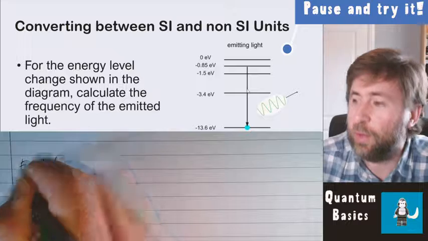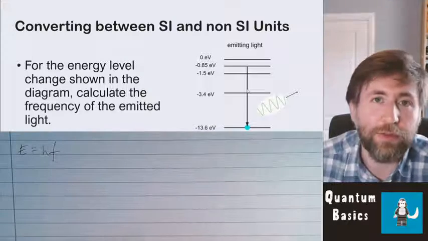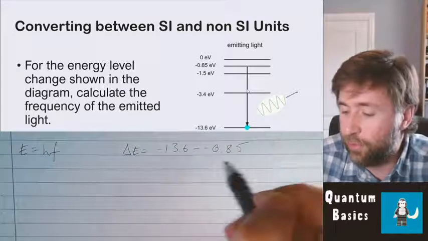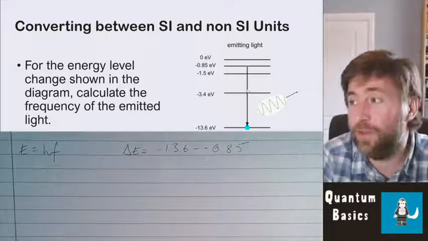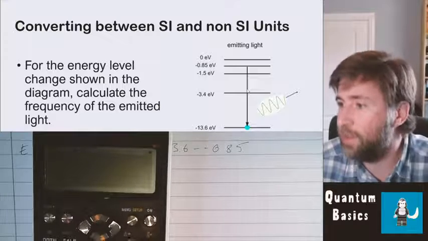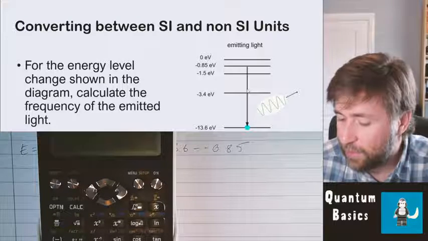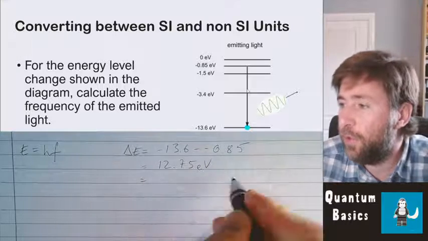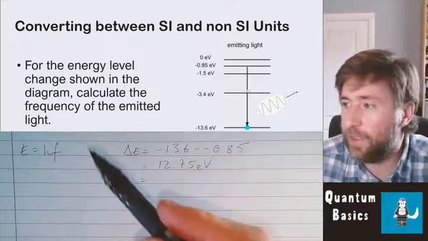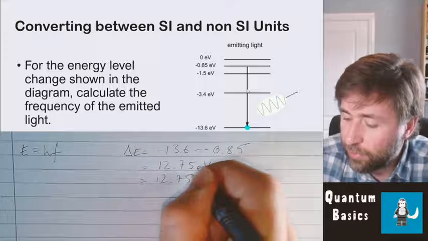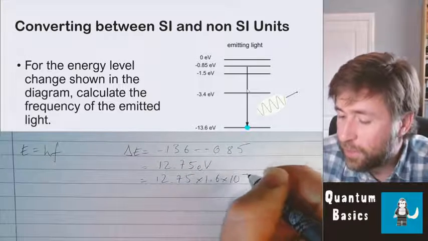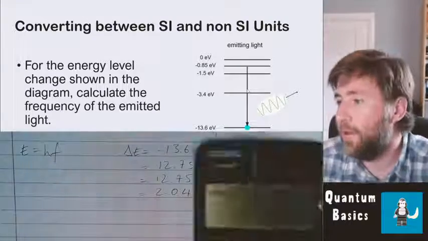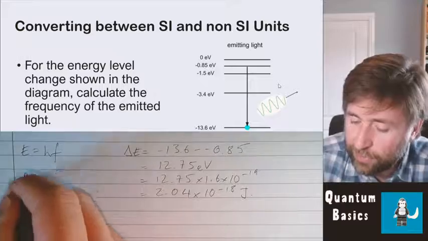So once more, I'm just working out my frequency using my energy of a photon equation, E equals hf. First of all, I need to work out my energy level change. So this time I've gone from 0.85 down to 13.6. I only need to work out the difference between those two numbers. It really doesn't matter about the signs in this case. 12.75 electron volts. I've got non-SI and I need SI before I do any calculations. So I'm just going to multiply by 1.6 times 10 to the minus 19, which is the conversion factor between electron volts and joules. Now I can use my equation to work out the frequency.